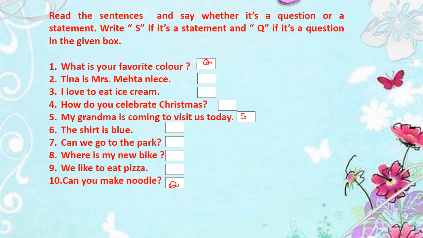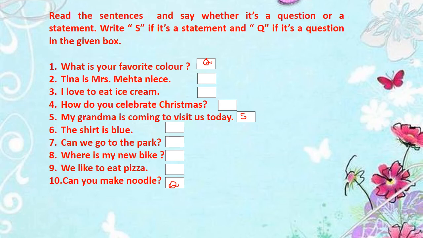Okay? Next, we will do question number 5. My grandma is coming to visit us today. See the sentence? It begins with a capital letter and ends with a period, that is a full stop. Now when you read this sentence, can this sentence be answered?